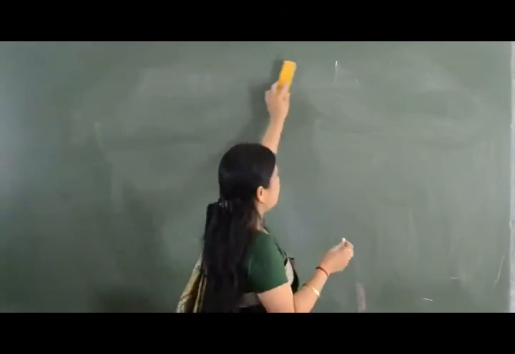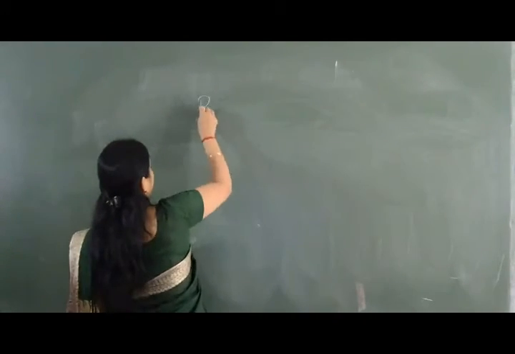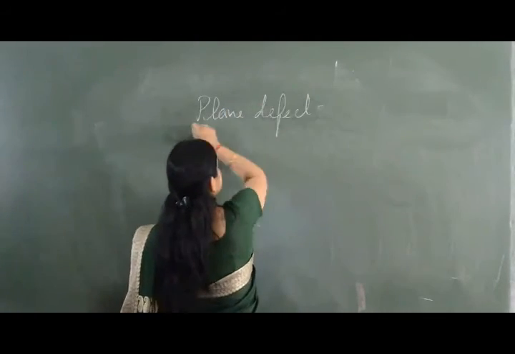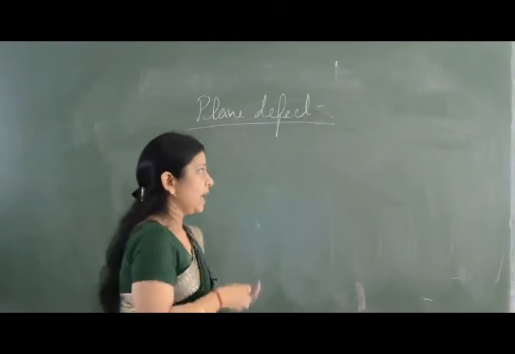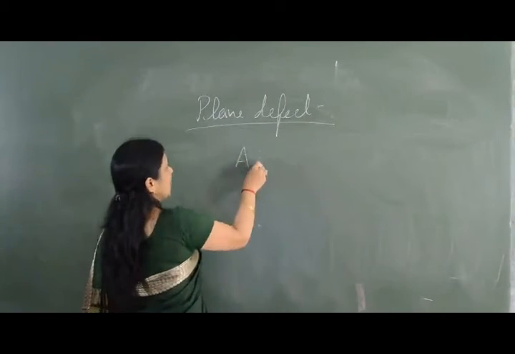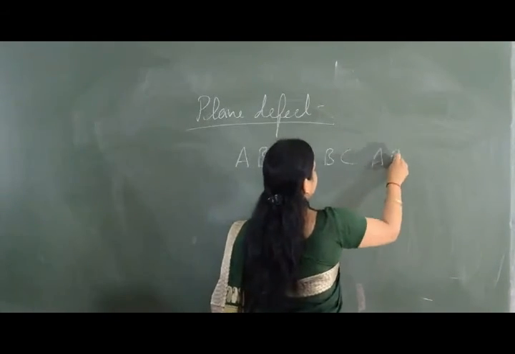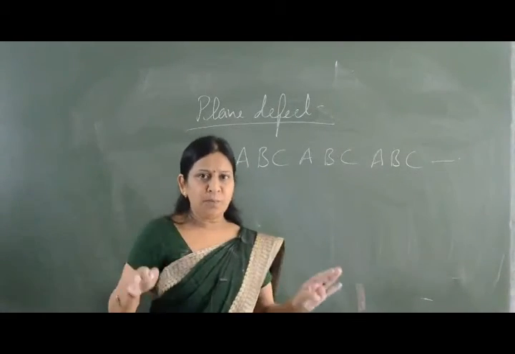We have another type of defect, and that is a plane defect. Plane defect means, suppose in a crystal the atoms are arranged as ABC, ABC, ABC. So this is an actual arrangement and it is a perfect arrangement.